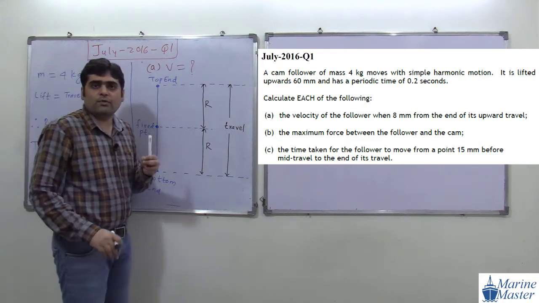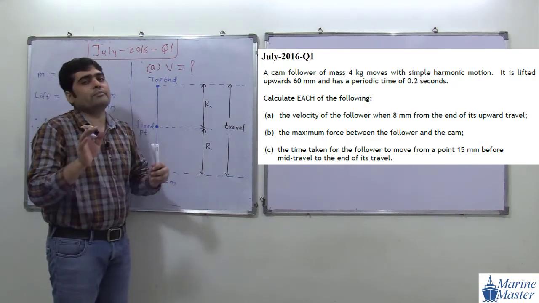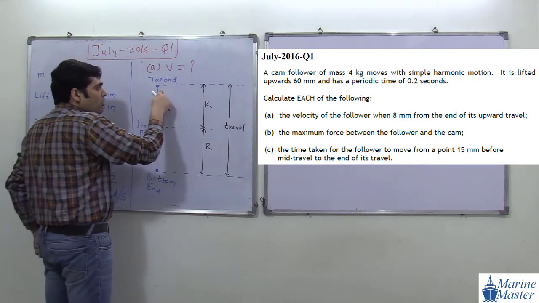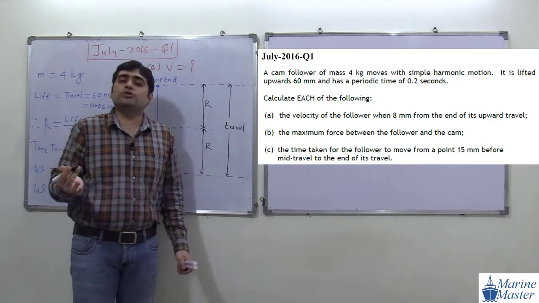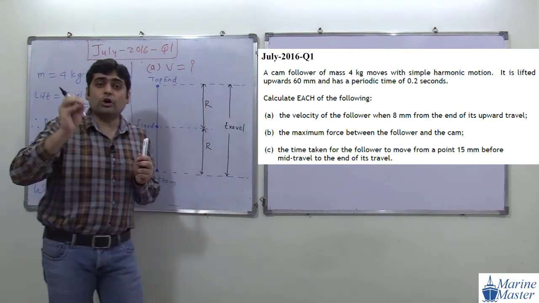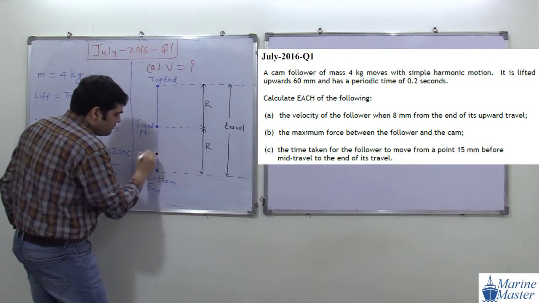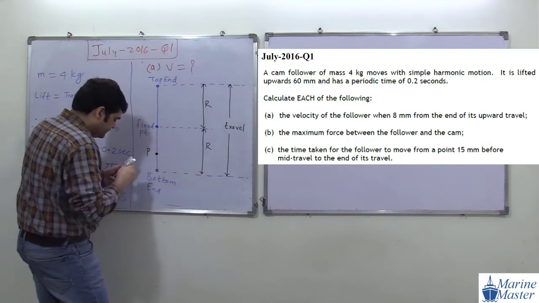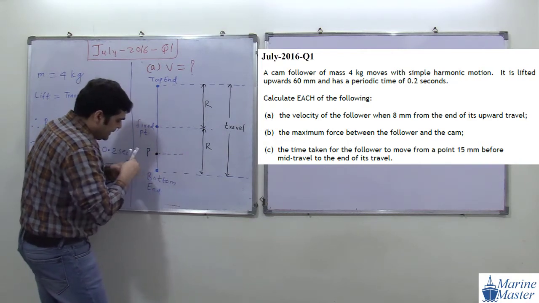Then the next point will be our location of the follower. It is 8 mm from the end. We can take 8 mm from the top end also, or we can take 8 mm from the bottom end. At the end we need the position x, meaning we need the value of x. Try to see the scenario here. So suppose I am showing it from the bottom end. Here is our location of point P. So this distance is what I am considering, 8 mm.